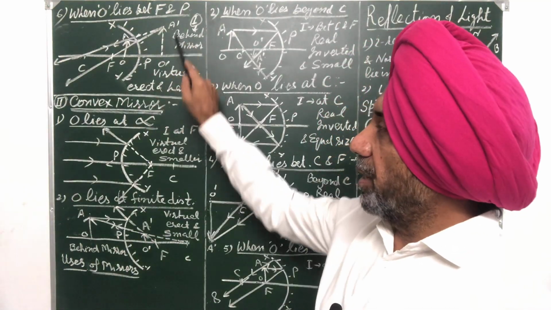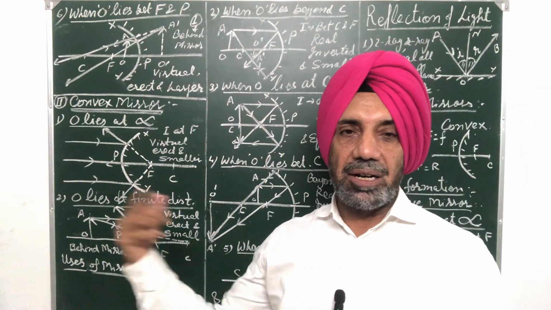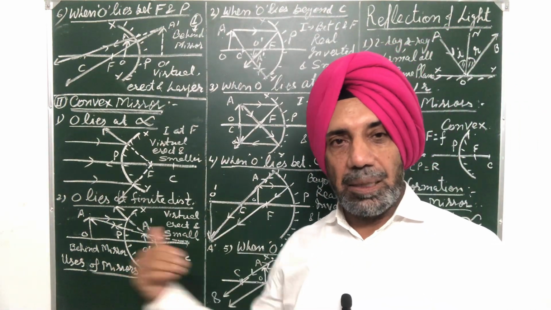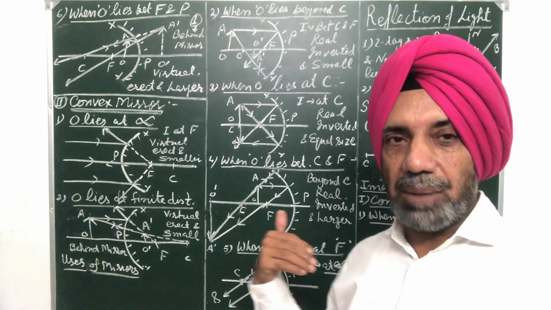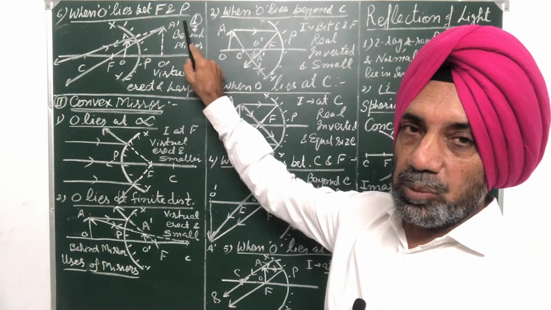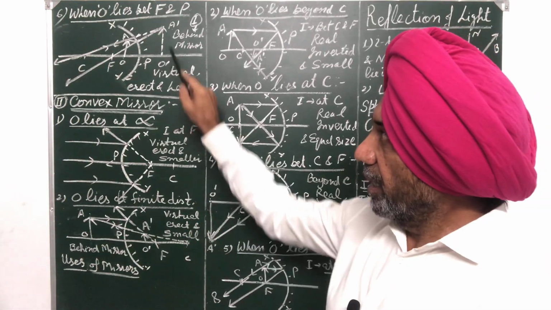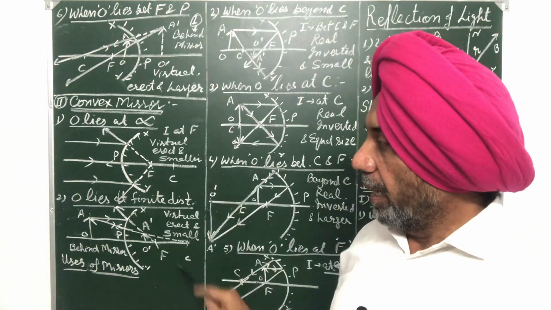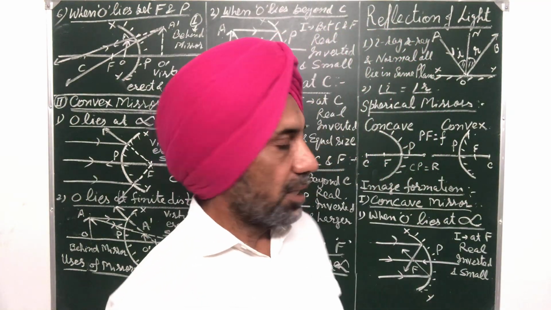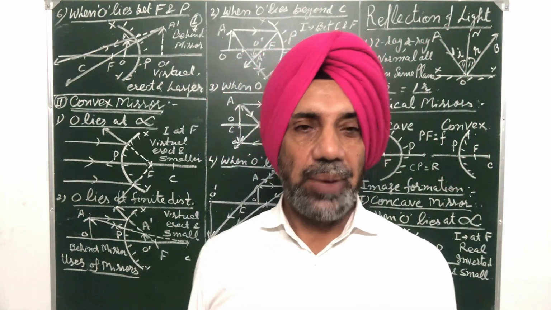So we cannot use a concave mirror as a driver's mirror because in this case the image will be sometimes inverted, sometimes smaller in size, sometimes larger in size, sometimes behind the mirror, sometimes in front of the mirror. So this cannot be used. The concave mirror is used as a shaving mirror, in astronomical telescopes, in the ophthalmoscope used by doctors, and in searchlights and headlights of vehicles, and the convex mirror is preferred as a driver's mirror. So this is all about reflection of light in spherical mirrors, image formation and use of mirrors.